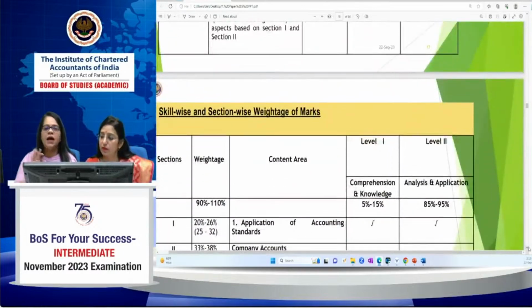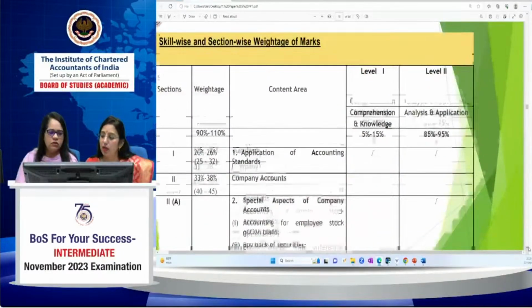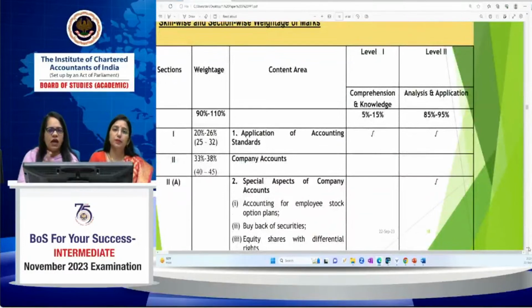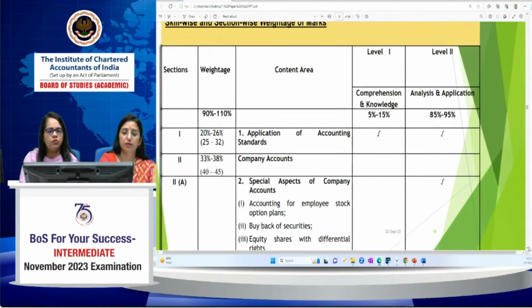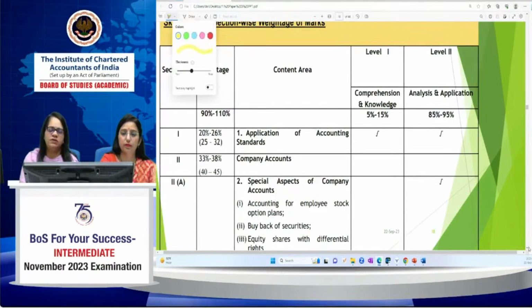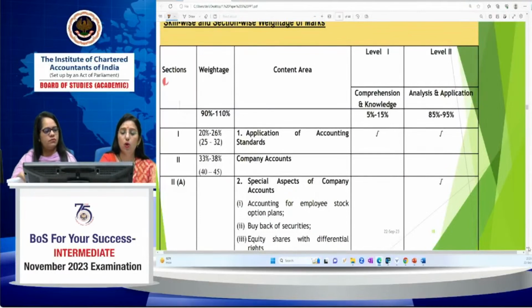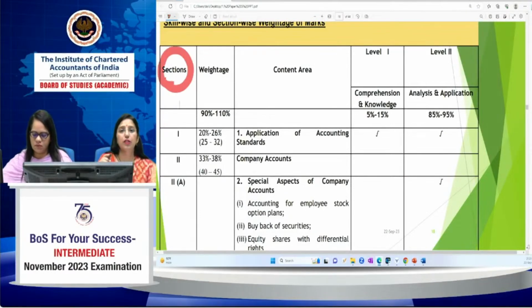This would be the pattern of the question paper. So please be focused. In consequence with the marks, this table has been prepared. So now you will be aware how much time you will be spending on each particular topic. Right now, the whole syllabus is divided into sections. There are 4 sections.